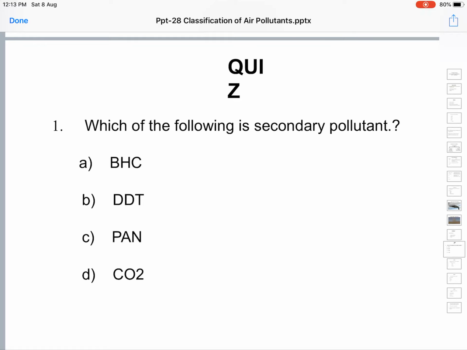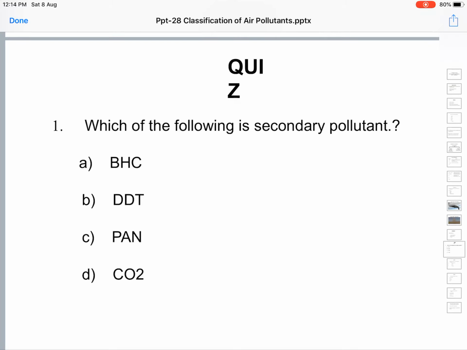So two things. Primary pollutants, you know exactly where they are coming from. You can identify the source. Secondly, these pollutants will remain in the same form as they are released. They will not change the form usually.